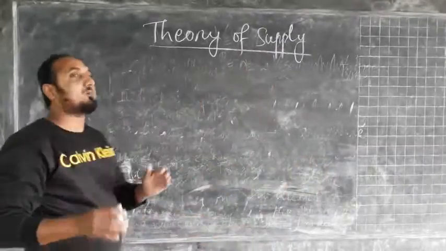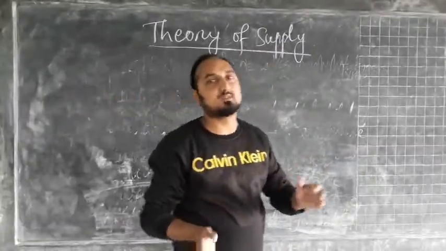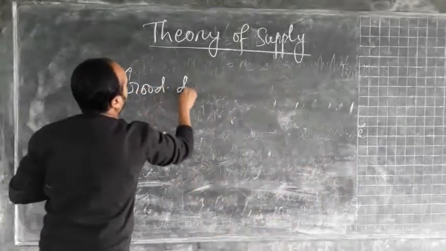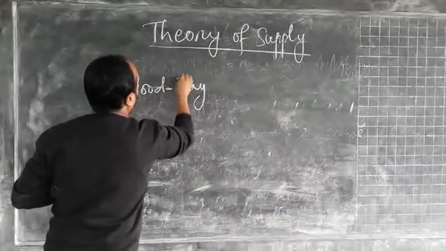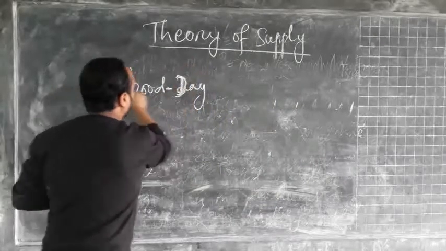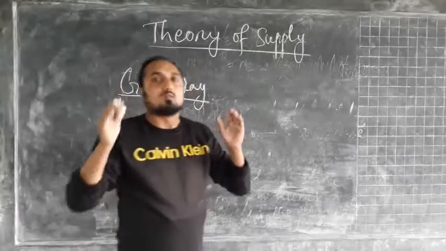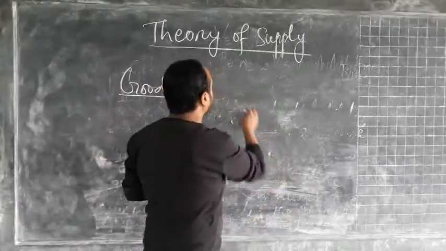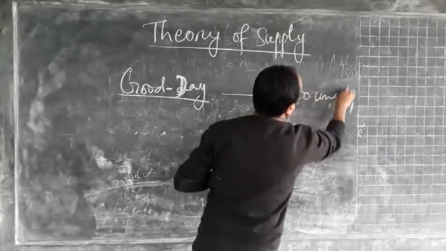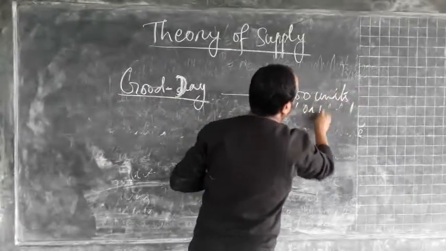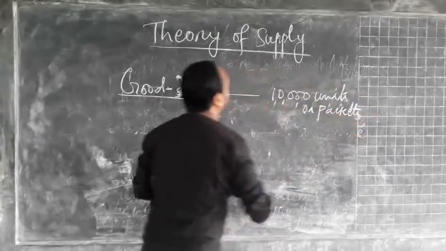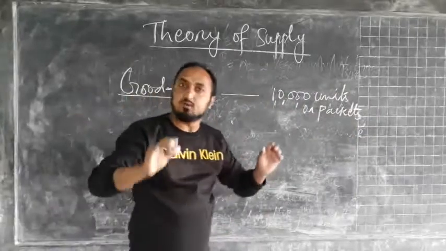Suppose say one producer is there and he is producing some biscuits. Let's consider Good Day. Now suppose producers are producing 10,000 units or 10,000 packets of biscuits.